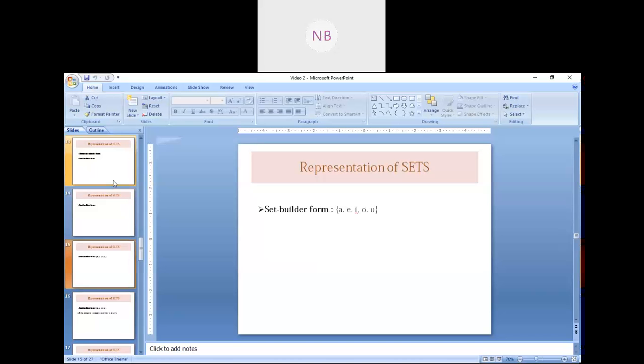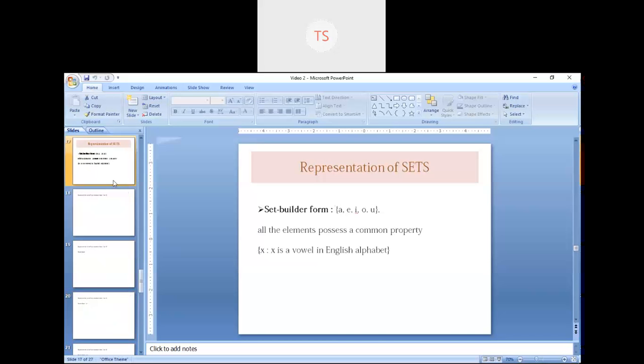Set of vowels. Yes, the set of vowels. That means these elements have a common property, and that property is that they are vowels. So in set builder form, you have to write the common property only. That means you don't have to write the members. You have to write their common property.